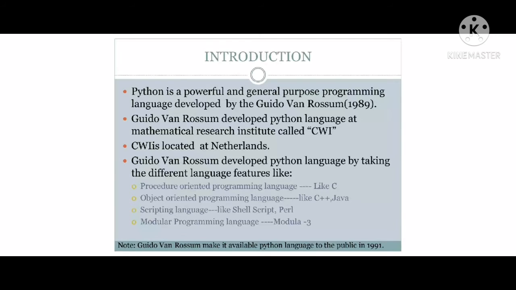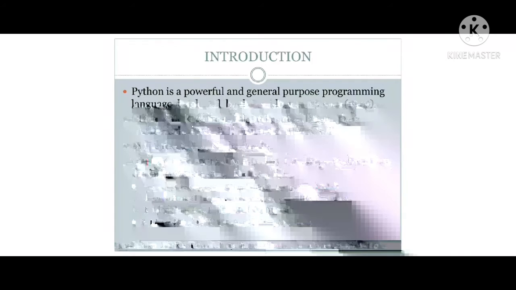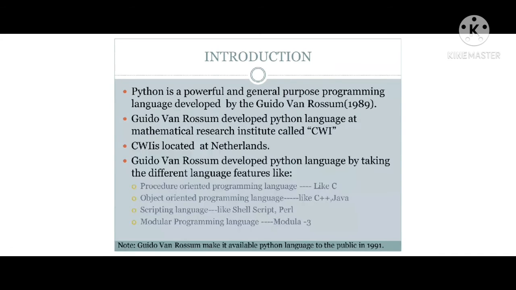The Python programming language was invented on the base of 4 languages: procedural oriented programming languages, object oriented programming languages, scripting language, and modular programming languages. So these are the different languages we have learned already in graduation itself.